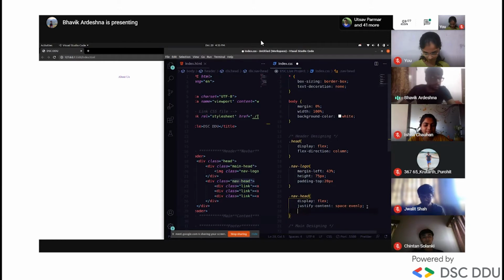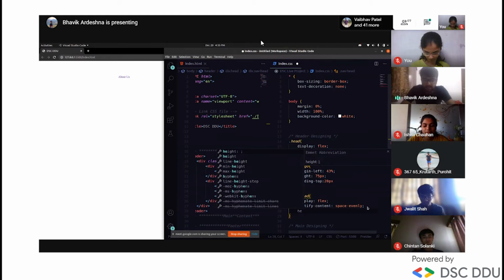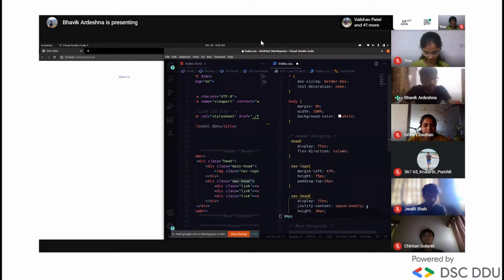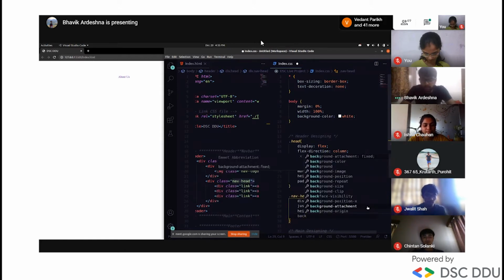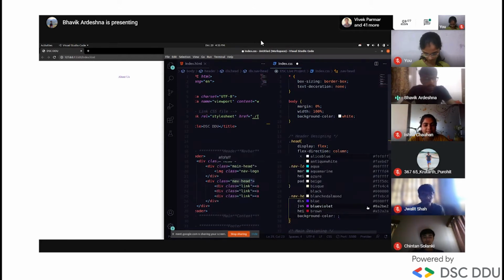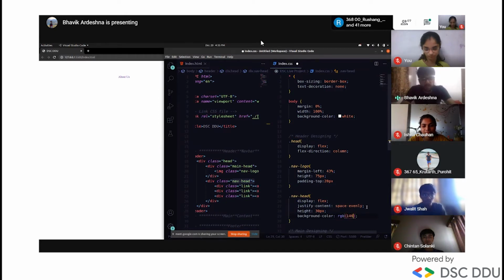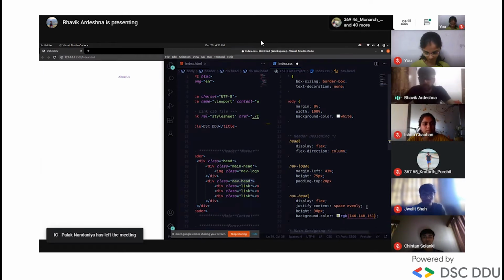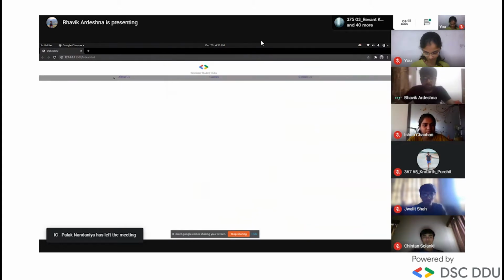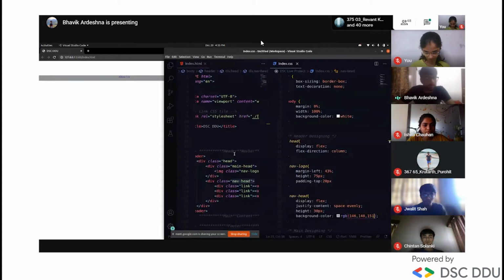Now we'll apply some more styling. Okay, height. Yeah, first height. We'll fix the height at 30 pixels and background color. Okay, background color. The background color will be given in RGB. RGB means red, green, blue. We need to pass three values, like I will pass 146, 148, and 151. So it will make the color combination ratios and it will become like this, right? Okay.